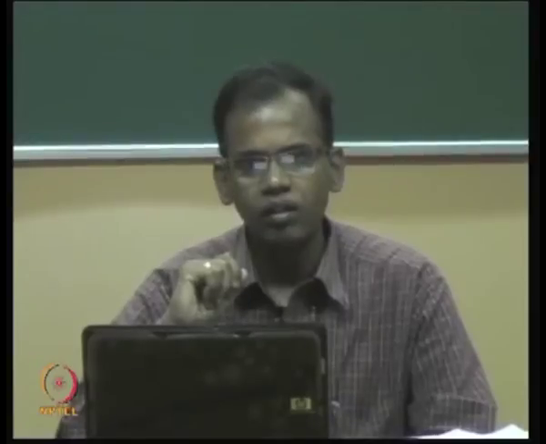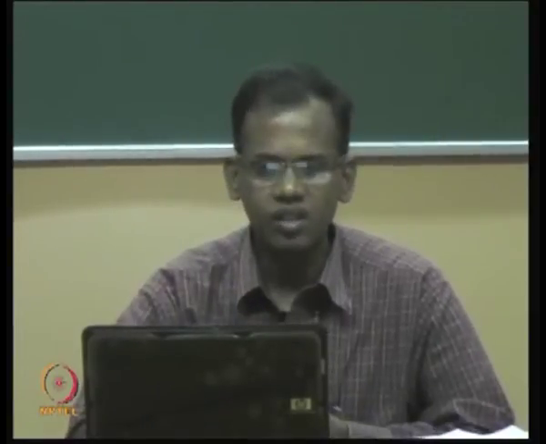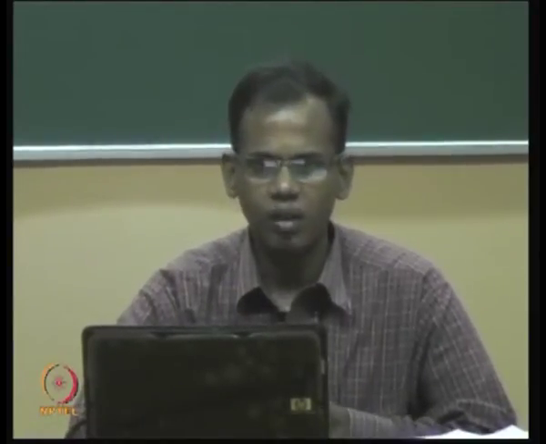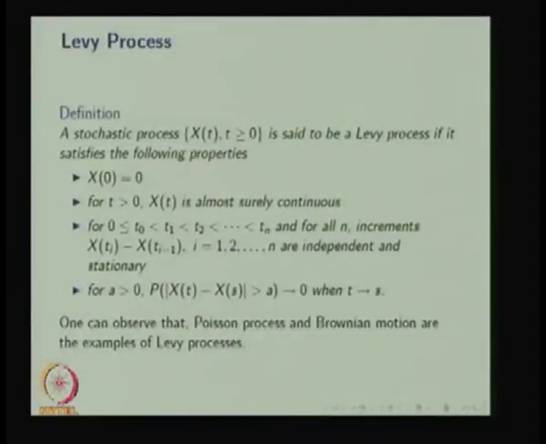Hence, the property we discussed for the sample path in the Poisson process as well as in the Brownian motion are both satisfied by saying X(t) is almost surely continuous.